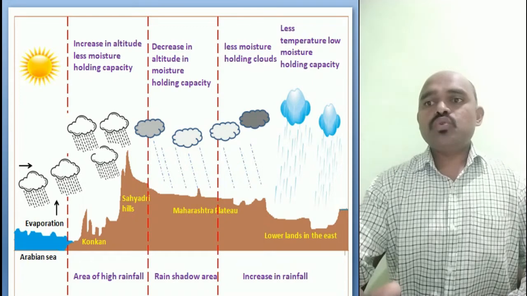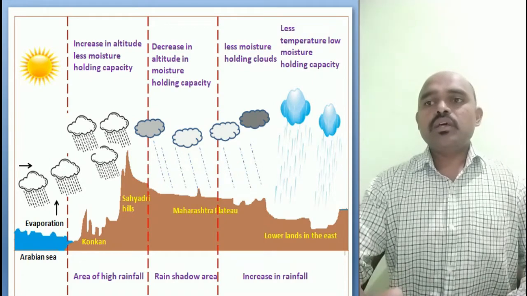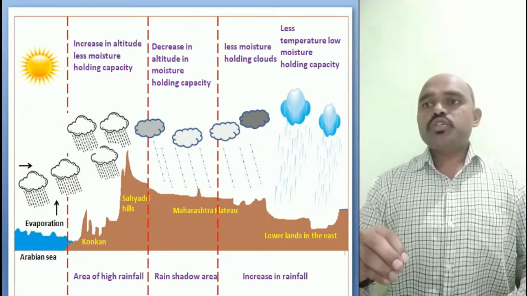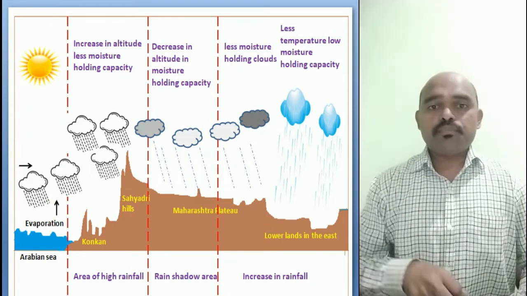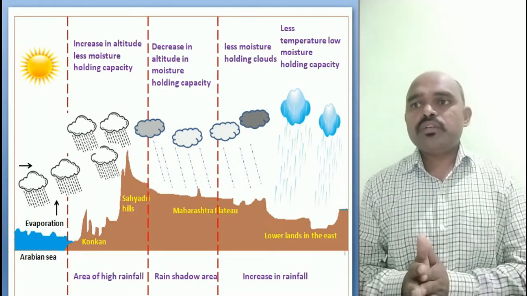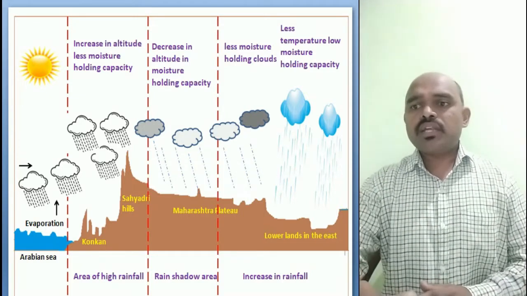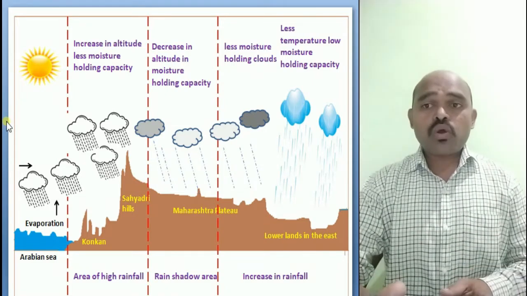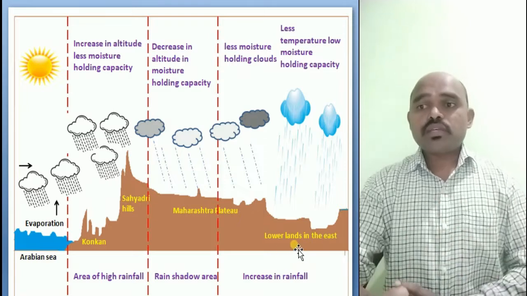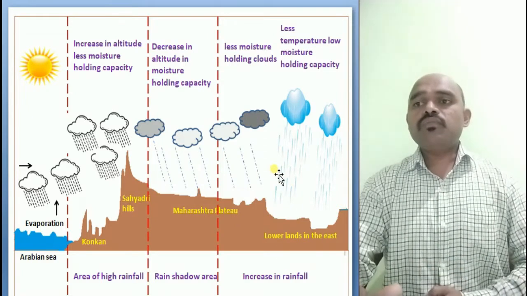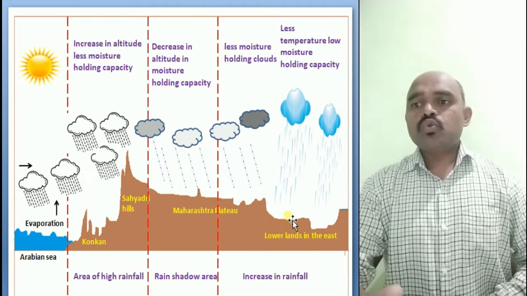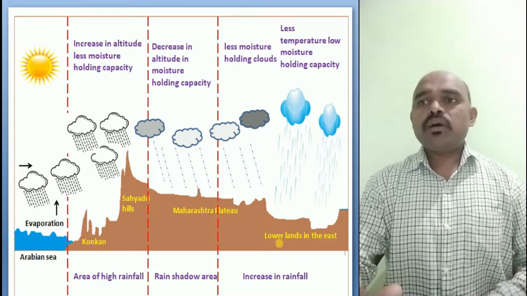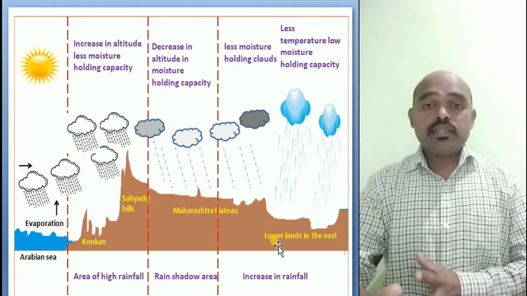Here I have shown you in the dark color the less moisture holding clouds. So my dear students, less temperature means low moisture holding capacity. And that is what will happen here in the lower lands in the east: there are no more obstacles of the Sahyadri Hills or the mountains, and so we will find an increase in the rainfall again in this region. Here on the eastern side, the lower lands in the east, we again have an increase in the rainfall.